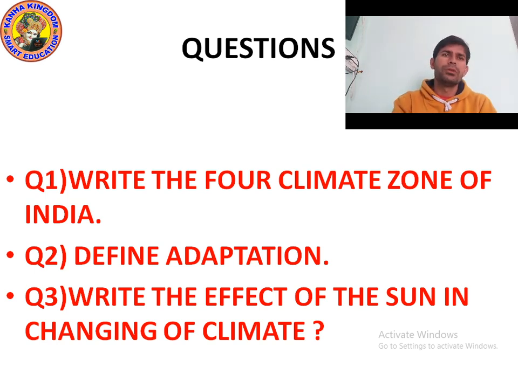We know that the earth rotates and revolves around the sun. Sunlight falls on the earth at different times and at different locations, and the amount of sunlight is different at different locations.